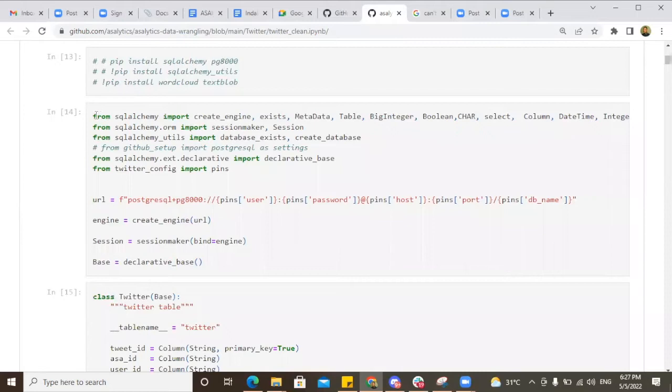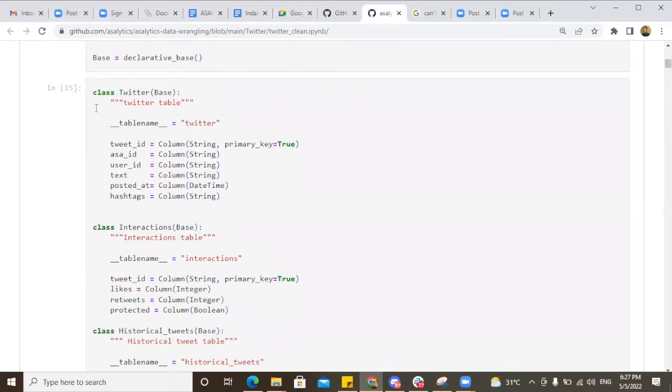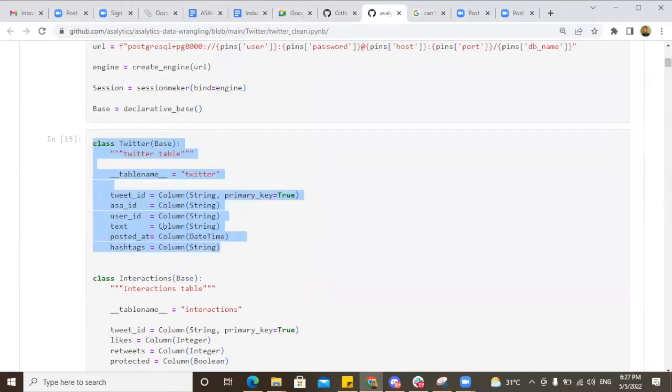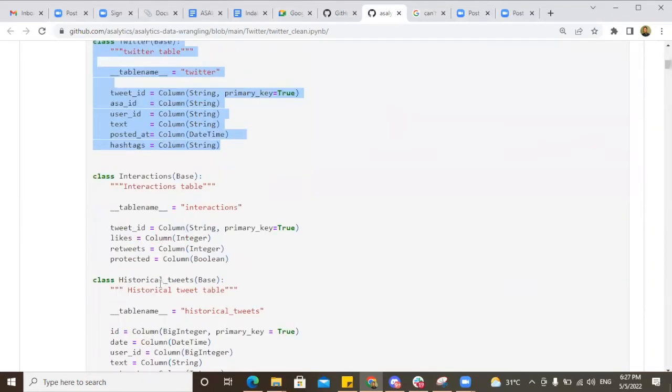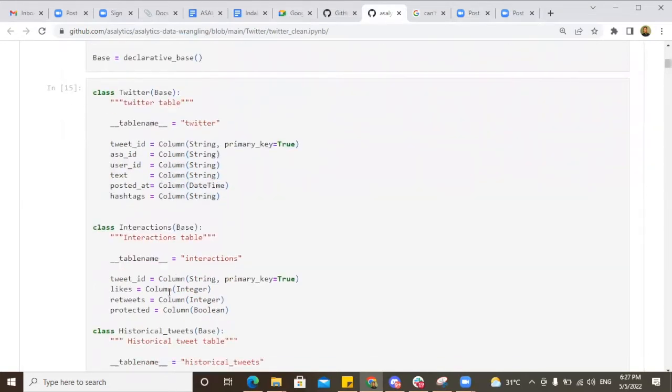This is me trying to read my data directly using my Cloud SQL proxy. I initiated the necessary tables in the database into these classes. We have the Twitter table, the interactions table, and the throughput stream table. The Twitter table is basically what we had before, and we also have interactions. Interactions comprise likes and retweets. We try to get the likes separately from the original tweet because we were streaming.